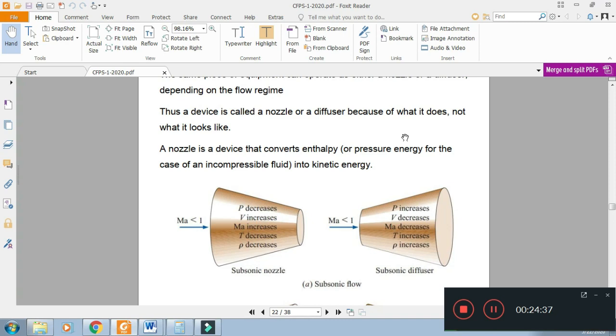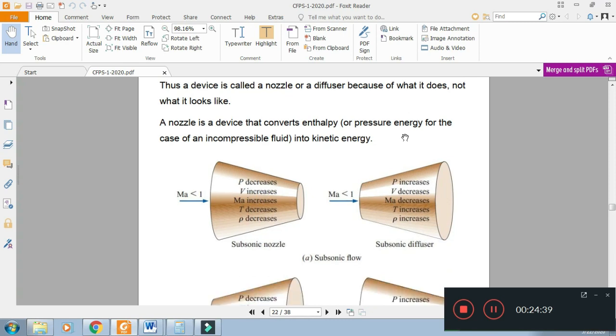So the subsonic nozzle will increase the velocity. According to the definition of nozzle, a subsonic nozzle will increase the velocity. Since it is subsonic, there is an inverse relation between area and velocity. So when the velocity is increasing, this means area is decreasing in the subsonic regime.